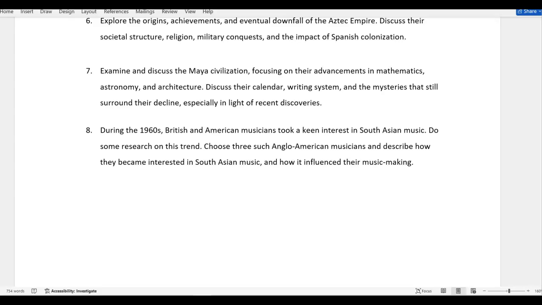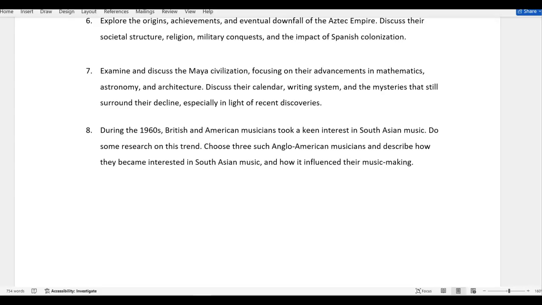That would be Asian music, South Asian. They traveled to India and they came back, and you can hear the influences of that South Asian music on some of their releases at that time. So you can look at those, and again, choosing some of these, and our book mentions some of this detail, and you can look at some of those and also do some research on it. So that's your last topic.